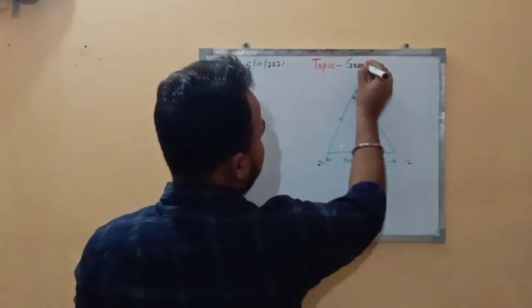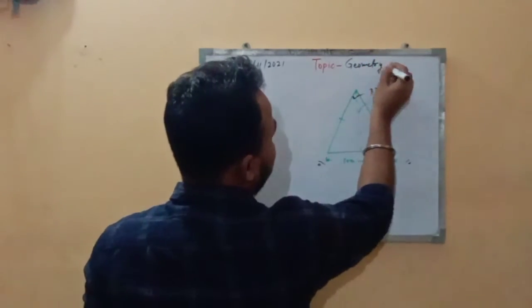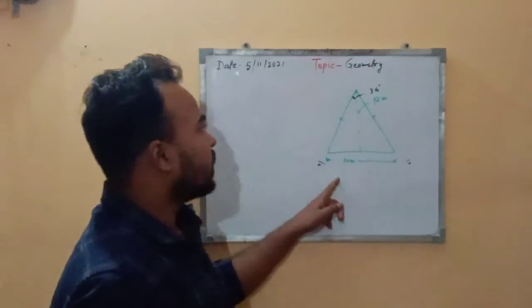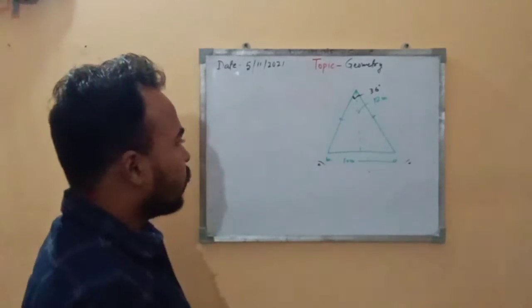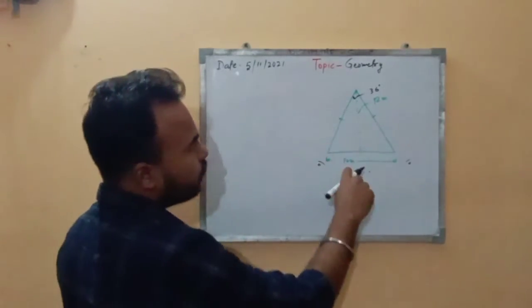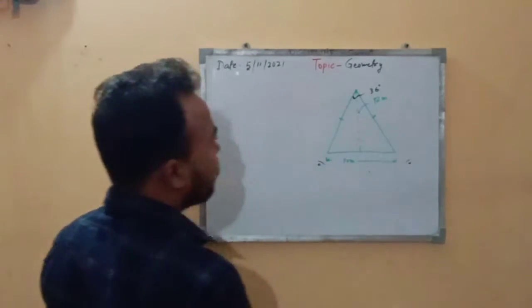So by the question you can see that the topic is related to geometry, in which we are considering a triangle. So how are we going to do this? Just think about this.